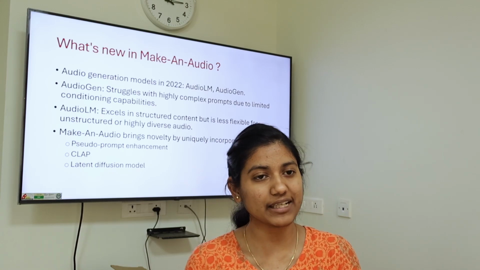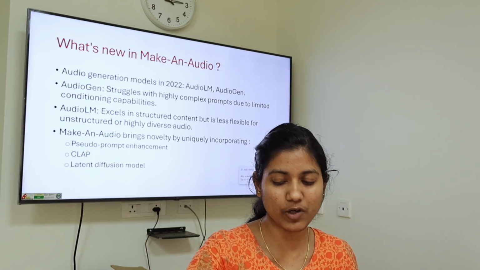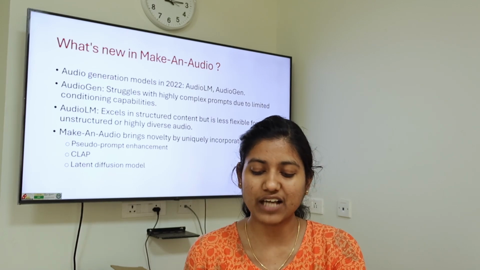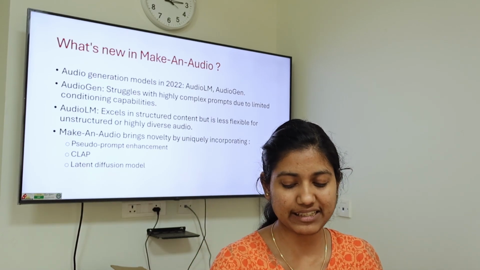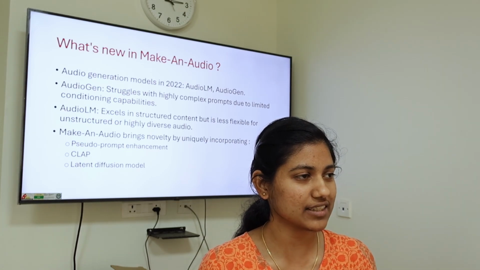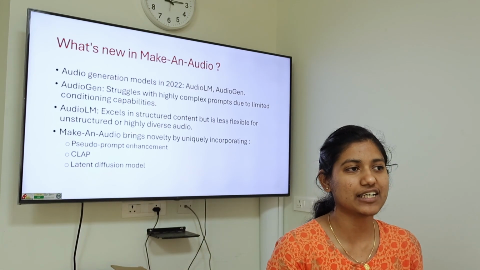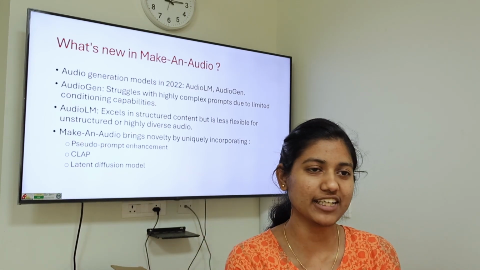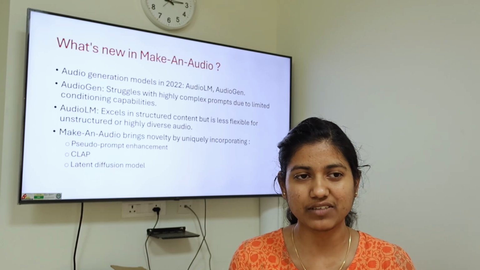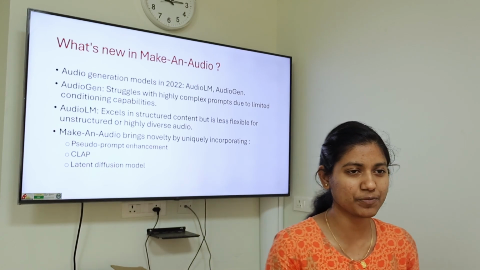It also brought some new changes to the architecture. These models were introduced in 2022. It came right after in 2023, and it also incorporated the CLAP model. All of you would be aware of the CLIP model, a pre-trained model which learns the attention between image and text. In CLAP, the image part is replaced with audio. This came in ICASSP 2023.